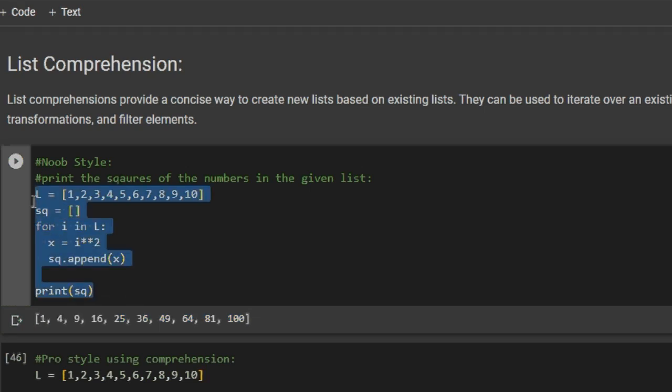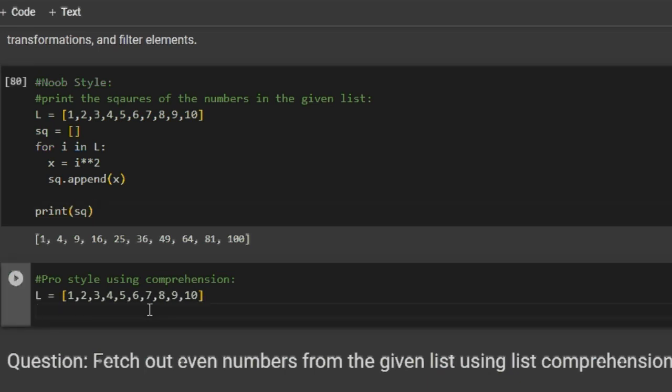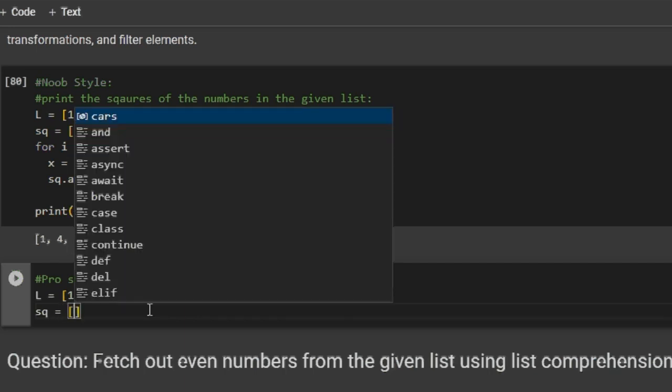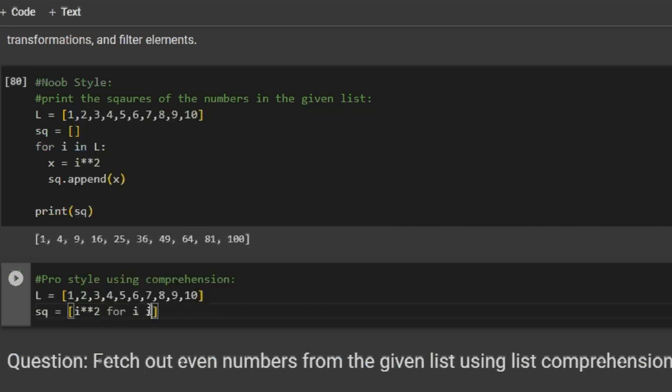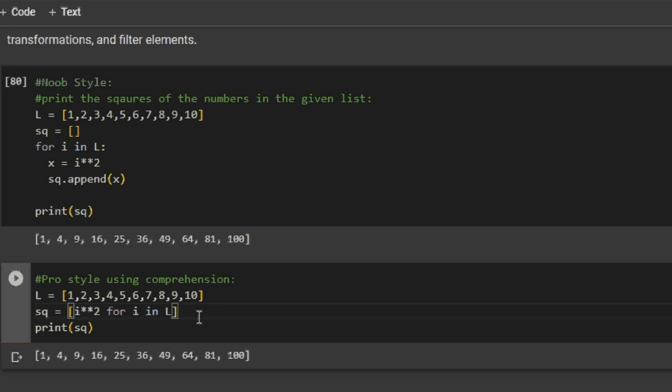But this approach is used by a noob. Now we'll be doing it in a pro style using list comprehensions. I'll create a variable named square and we will pass a list, and this is what list comprehension will do. We will write I raised to 2 for I in L, and if I print square I would get the same output. So now I have achieved the same result using one line of code instead of writing multiple lines of code. This is the power of using the list comprehension, which is unknown to a lot of learners, and now that you know it, you can stand out of the crowd.